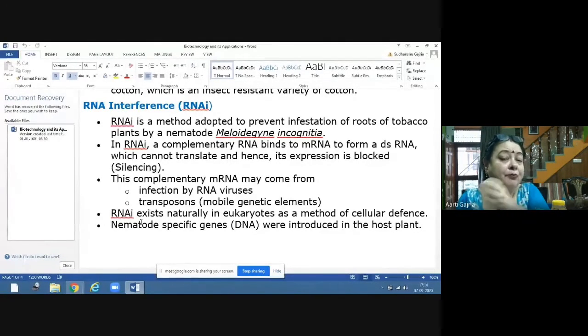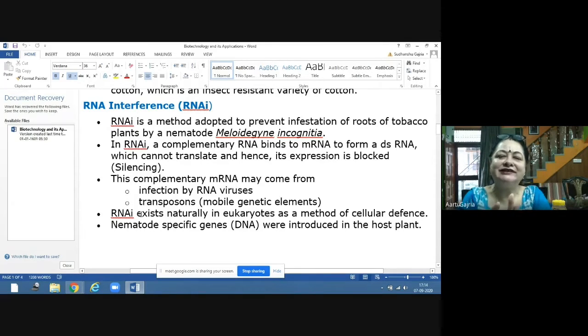But now, because of RNA interference, the messenger RNA which was responsible for the growth will get silenced. So it will not form the protein which is responsible for the growth of the nematode. So the nematode will not be able to grow.